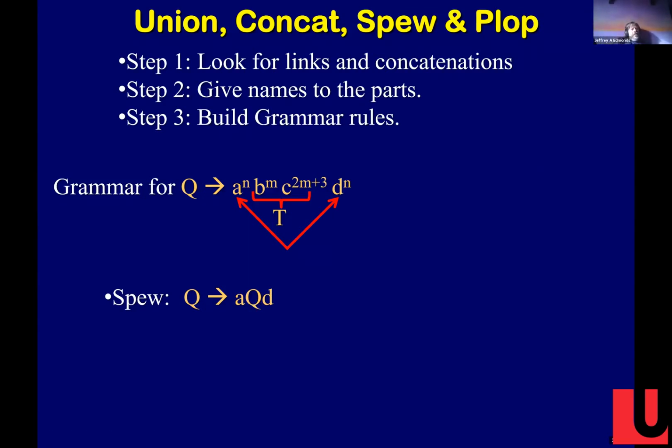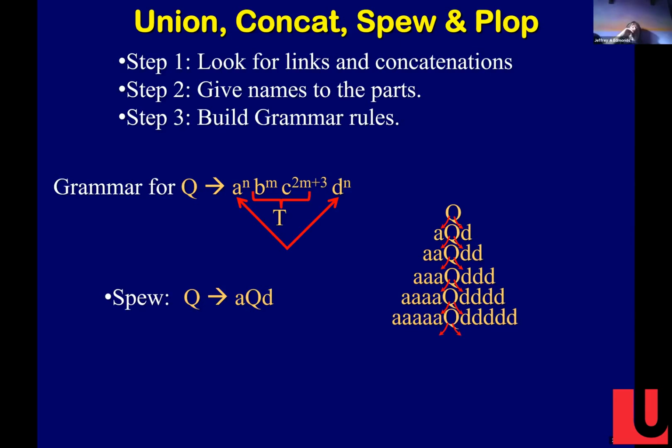People kind of follow that? And if you see when we run the grammar, it spews out A's and D's, and it spews out them in the same number. We get the same number of A's and D's. All right? Now, what do we want to plop in the middle? Well, we said this thing was a T. Oh, but these three C's I didn't include in T, right?